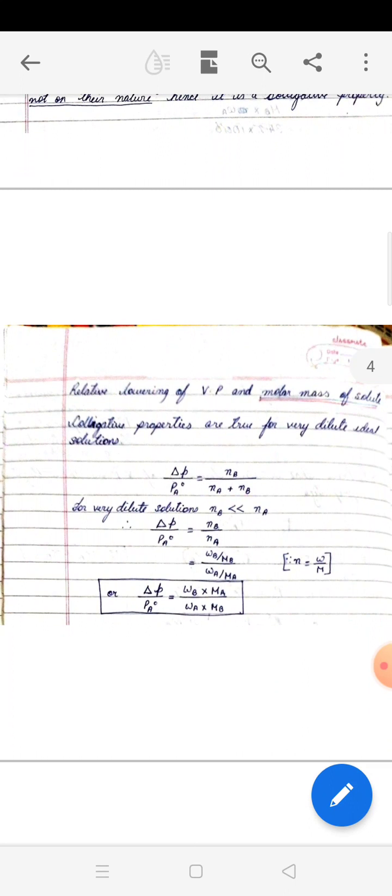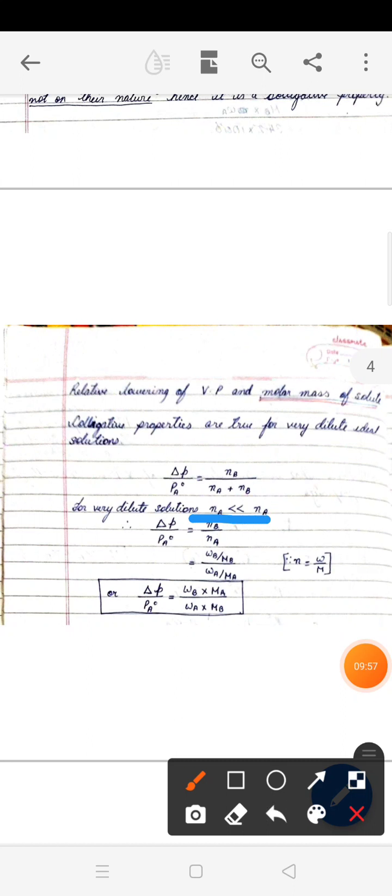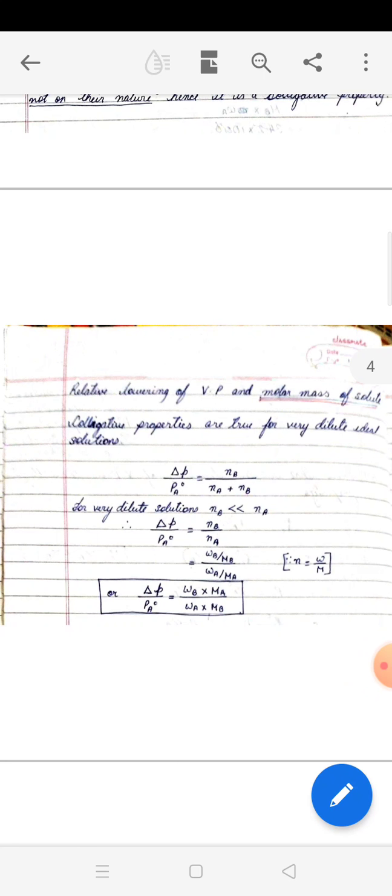But if you remember, at the beginning of the discussion, we said that the number of moles of solute is much less than the number of moles of solvent because colligative properties are true for dilute solutions only. So here we are making an approximation. Since NB is much less than Na, we neglect NB from the denominator. So what we are getting? Delta P by PA naught is equal to NB by Na.